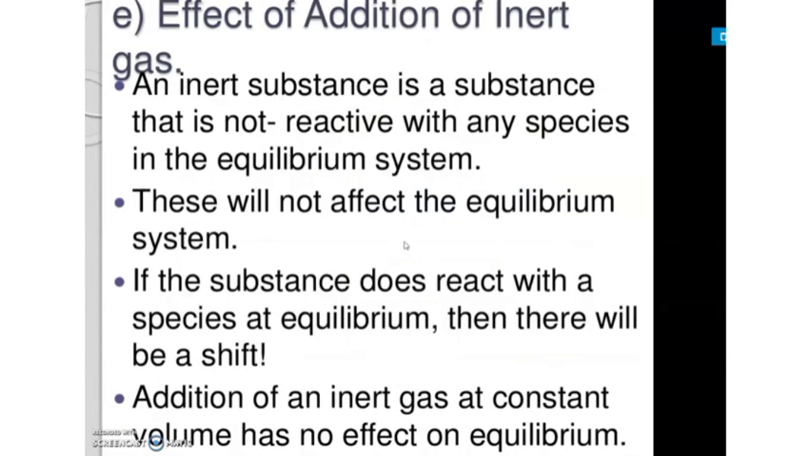The next one is the effect of addition of inert gas. An inert gas is a substance that is not reactive with any species. We know the noble gases are inert gases. So there is no effect on the equilibrium if you add any inert gas. If the substance reacted with any species in the equilibrium, then there would be a shift. But with addition of inert gas there won't be any change, because inert gases won't react with anything.